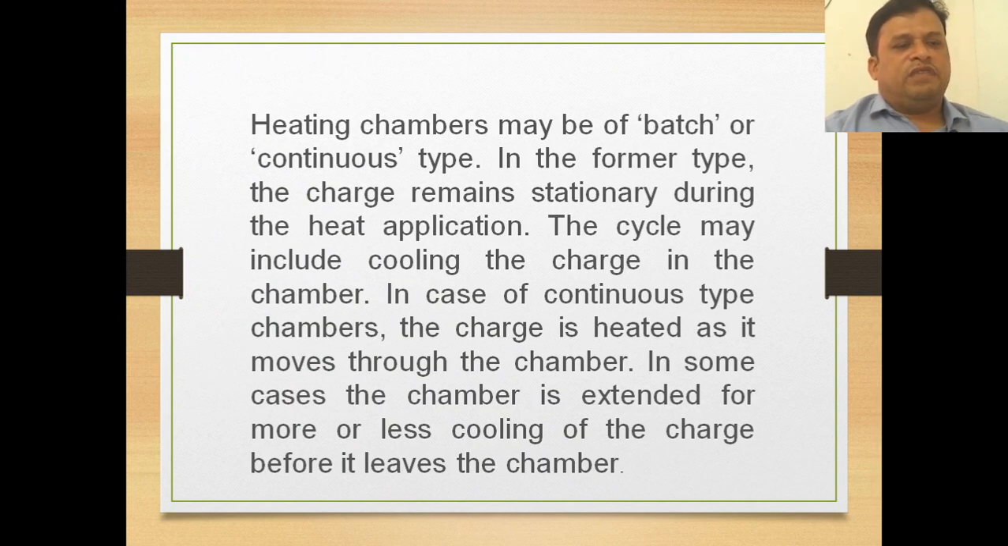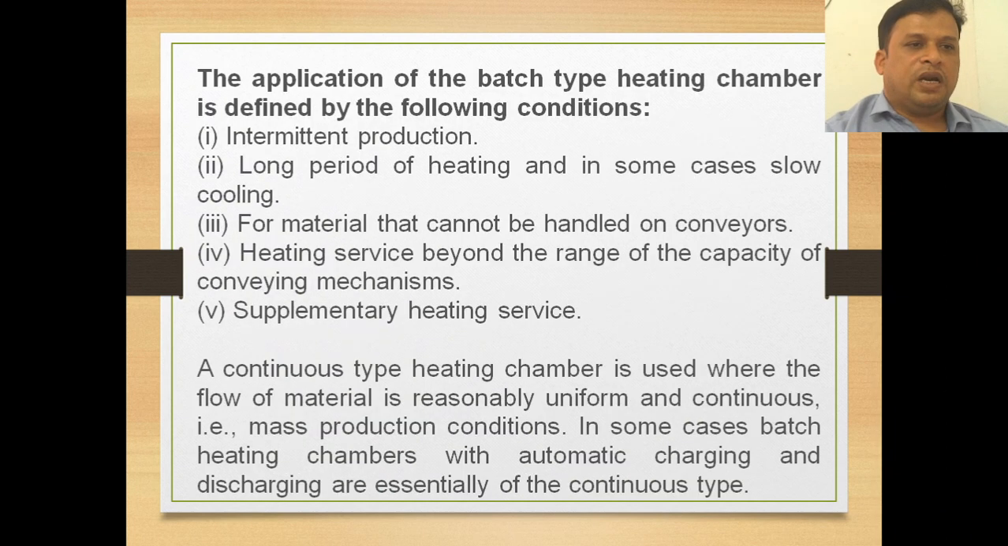Again we will classify these heating chambers into two types: batch type or continuous type. In the former type, the charge remains stationary during heat application. The cycle may include cooling the charge in the chamber. In the case of continuous type chambers, the charge is heated as it moves through the chamber. In some cases, the chamber is extended for more or less cooling of the charge before it leaves the chamber. So batch type and continuous type are the two types used as heating chambers.